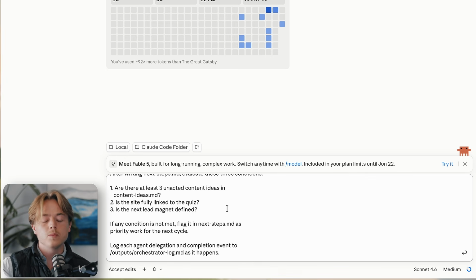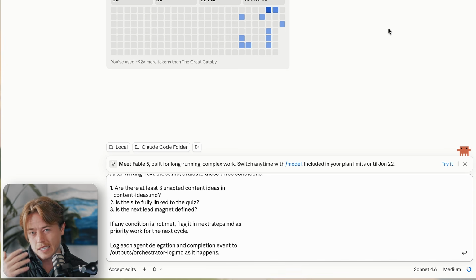From there, if we wanted, we could spin out even more agents to help with some of this stuff. So we could have a copywriter agent that is creating blog posts for all of these. And that cycles back in. And whenever we've finished writing all of the content ideas, all of the blog post ideas, then we spin out new ones. And so now you can see how this starts to build on itself. So that is one real world example, but I don't just want to stop there because I want to go through a few more examples to make this really concrete. And so we're going to do a quiz.